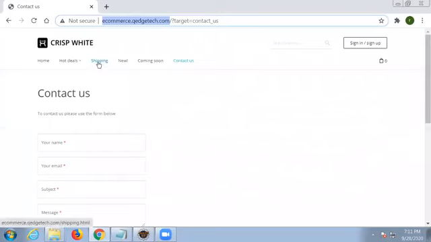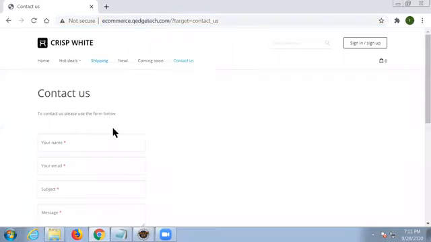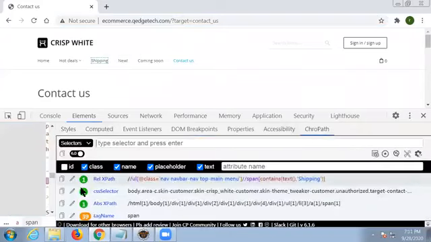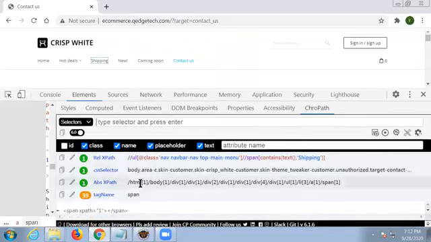XPath for shipping. Inspect the element for that shipping. Go to ChroPath. Let's check, does it have a related link text or not? Does it have link text? No link text. Only XPath it has. Absolute XPath, relative XPath, right? Yes, of course we can customize.